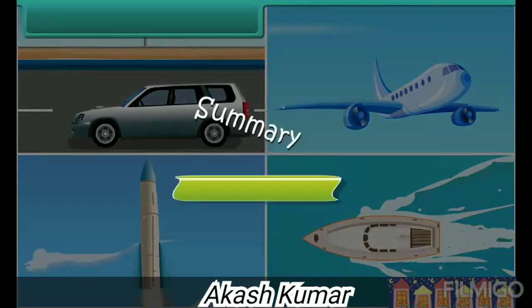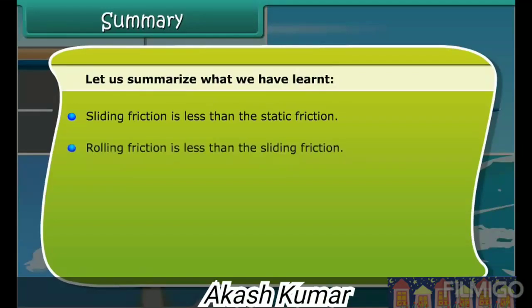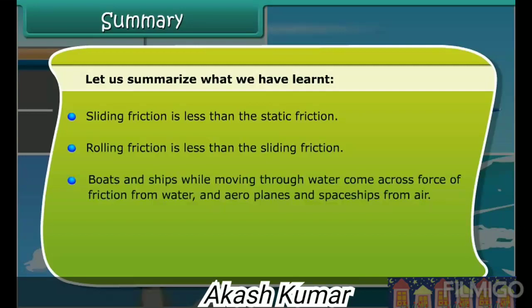Summary. Let us summarize what we have learned. Sliding friction is less than static friction. Rolling friction is less than sliding friction. Boats and ships, while moving through water, come across force of friction from water, and aeroplanes and spaceships from air.